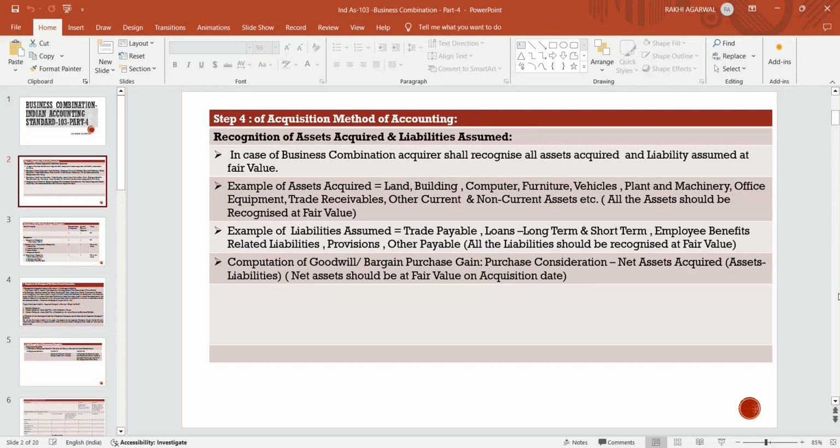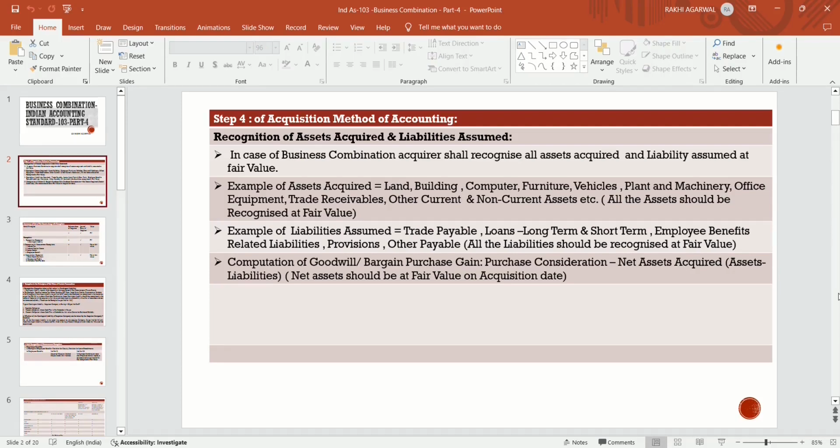Now, after acquisition of all the assets and liabilities, goodwill may be generated, or a bargain purchase may be generated. How to compute the goodwill? Or it may be a bargain purchase gain.